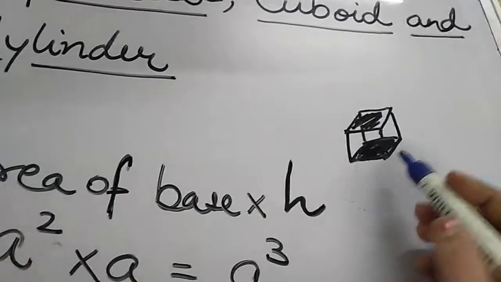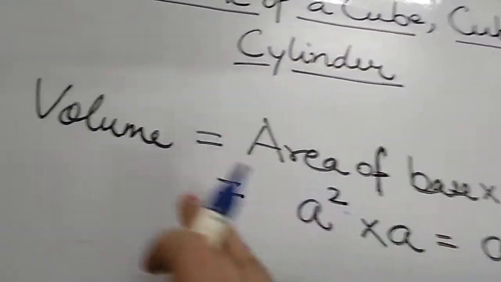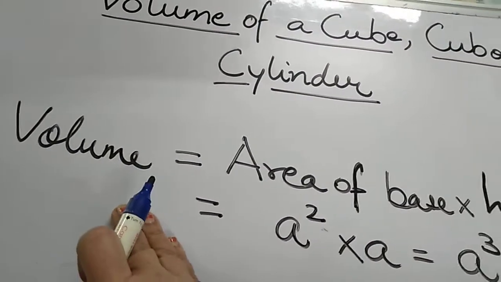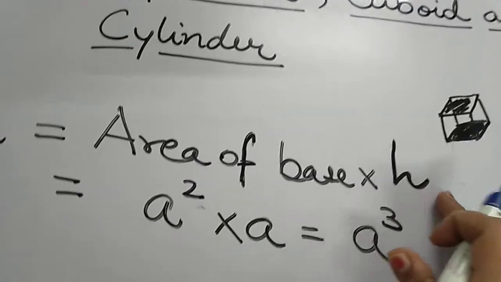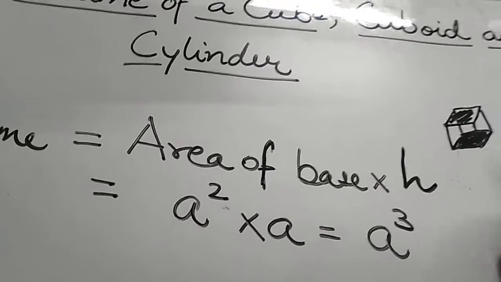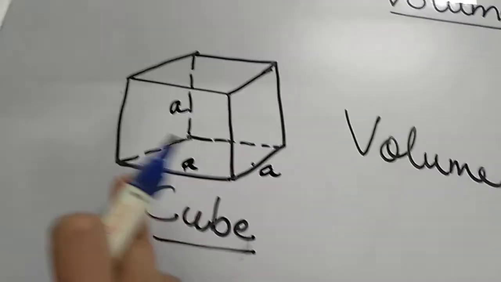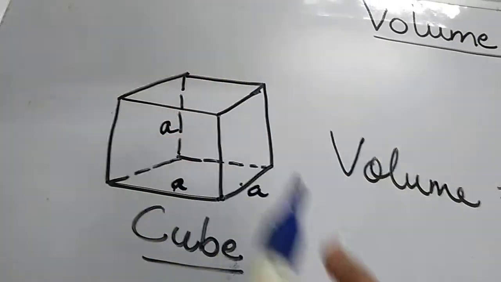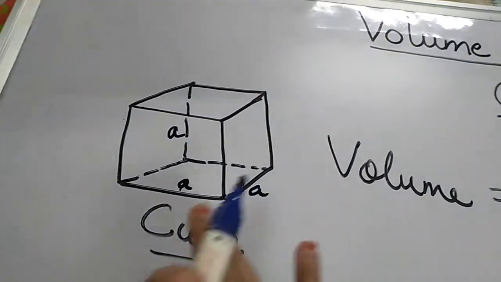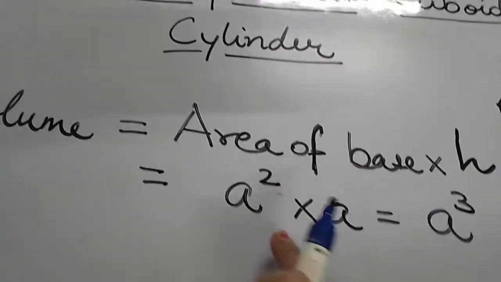We will not learn volume as straight away the formula of the volume of cube and so on. Volume is always equal to area of base into the third dimension. The third dimension can be the height, it can be the length, whatever. Here the base is a square and it goes to a height A. All the length, breadth and height are equal.